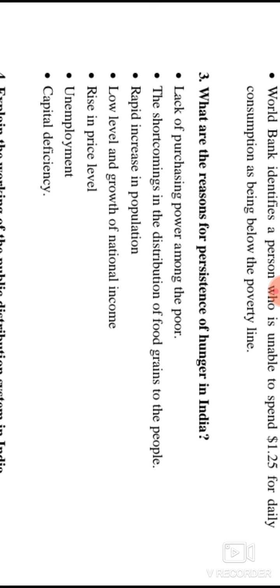In the next question, so what are the reasons for the percentage of hungry people in India? Let us see how many percent of hungry people there are in India. The lack of purchasing power among the poor, the shortcomings in the distribution of food grains to the people, the rapid increase in population, the low level and growth of national income, the rise in the price level, unemployment and capital deficiency. So these are all the reasons for the persistence of hunger in India.